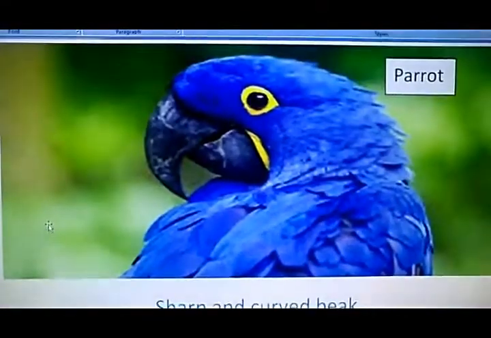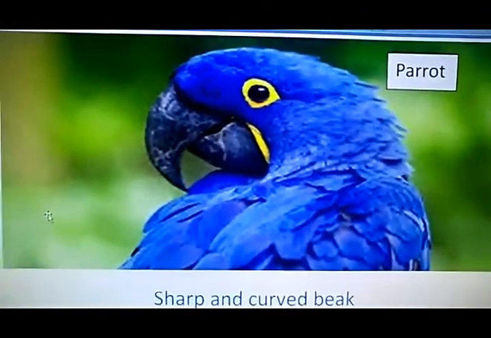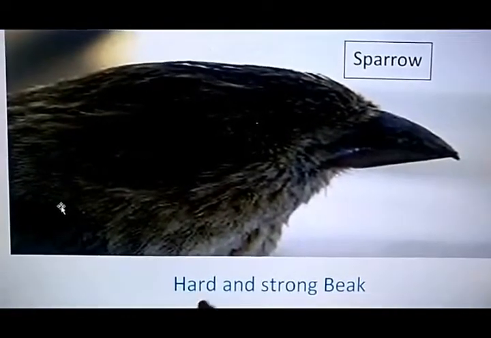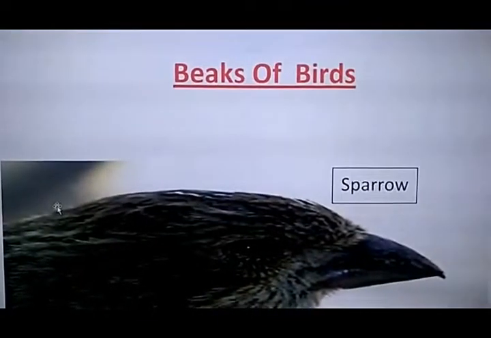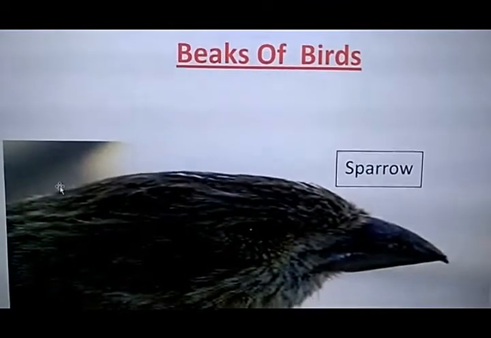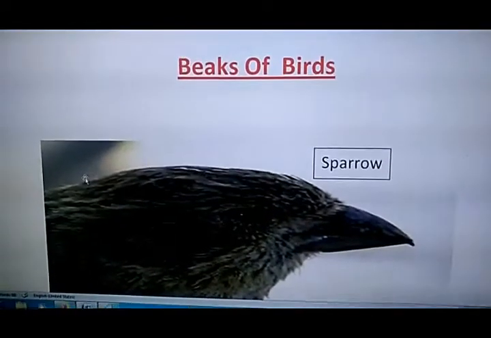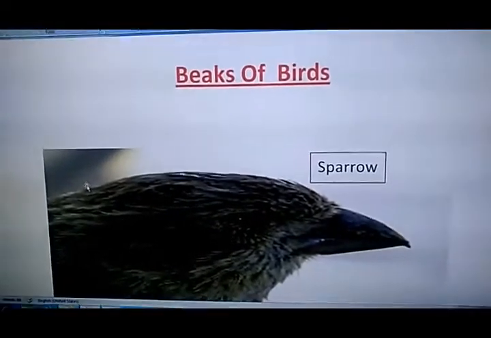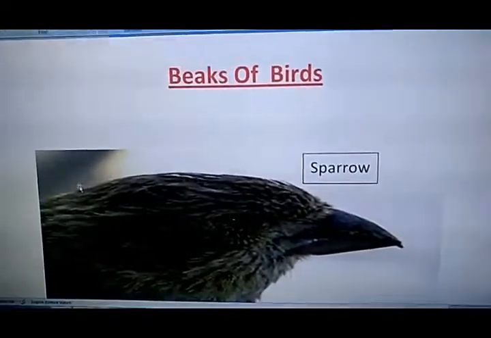Parrot has a sharp and curved shape beak. And a sparrow has a short but hard and strong beak. These are the different types of beaks of birds. And what do the beaks help the bird to do? They help in eating the food, to carry anything, to make their nest and to protect themselves.